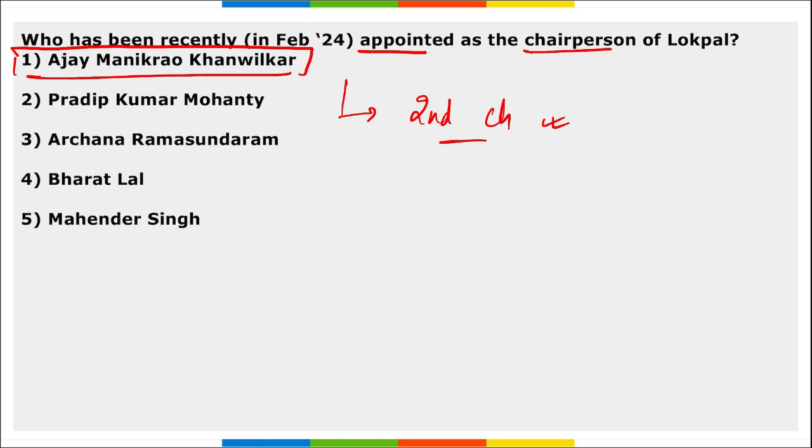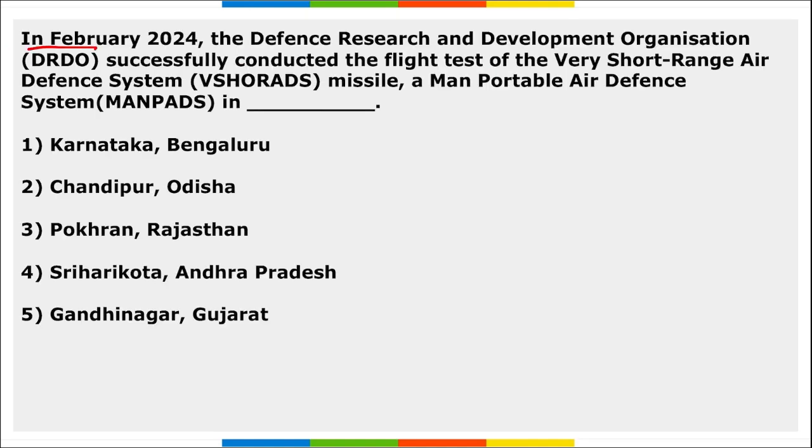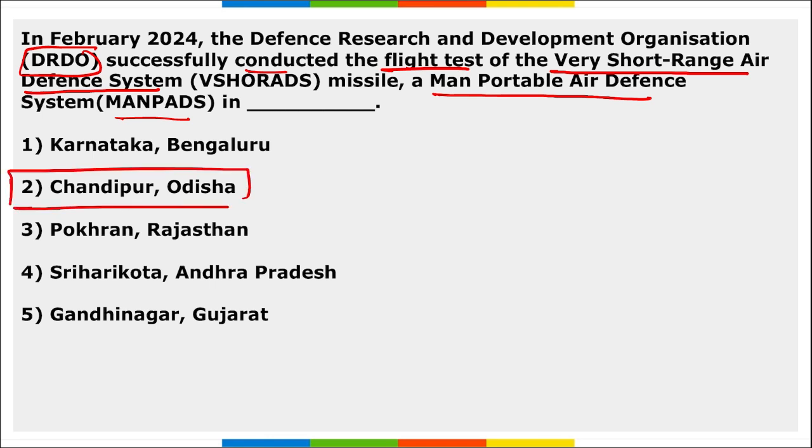Next, in Feb, DRDO successfully conducted the flight test of Very Short Range Air Defense System missile, that is MANPADS. MANPADS is Man Portable Air Defense System. So DRDO conducted the flight test of this Very Short Range Air Defense System missile, a MANPADS system. So the question asked here is, where was this flight test conducted? It was at Chandipur off the coast of Odisha. Conducted by whom? It was conducted by DRDO, right? And it was on 28th and 29th of Feb. Then this Very Short Range Air Defense System was designed and developed by Research Centre Imarat in collaboration with